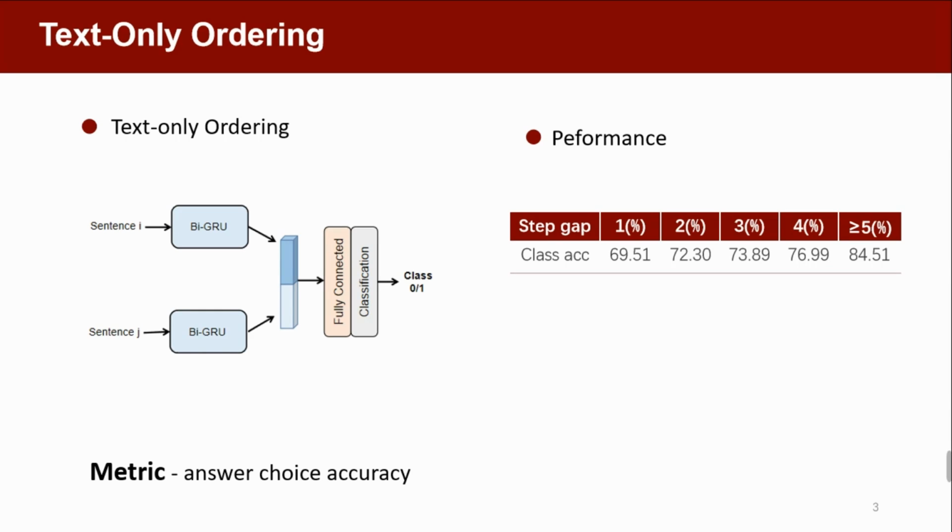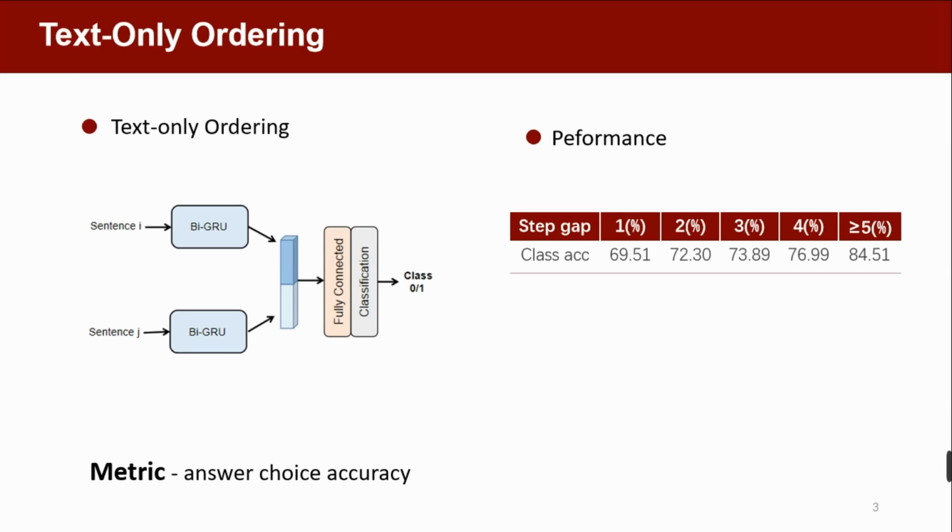We set the first model a pairwise text classifier. Given two step descriptions from a video, embed words with GloVe, and then employ a bidirectional GRU to encode sentences. We average hidden states of the GRU as the final sentence embedding, input the two sentence embeddings to a multi-layer perceptron network, and output their order. For training data, we shuffle ordered steps in given training set to build pairwise sentences.